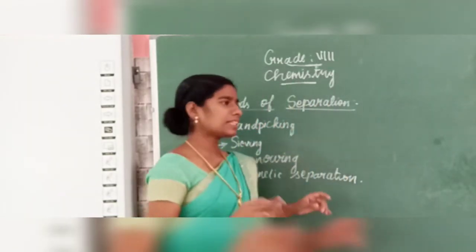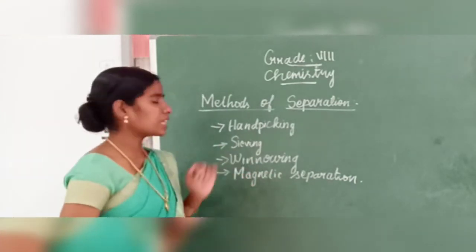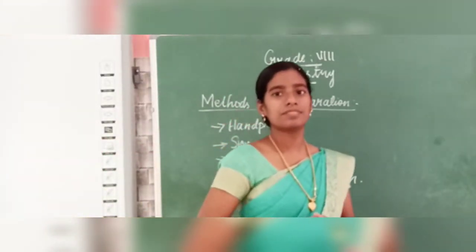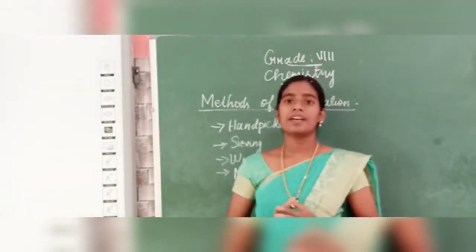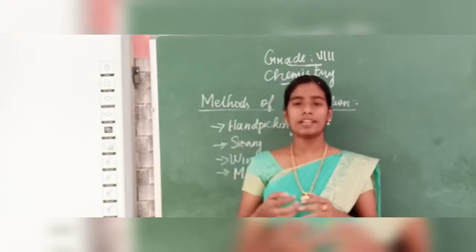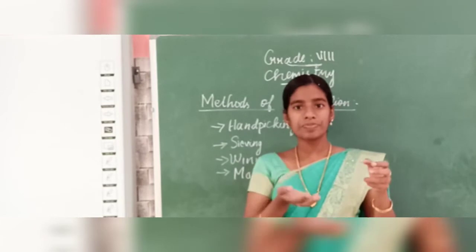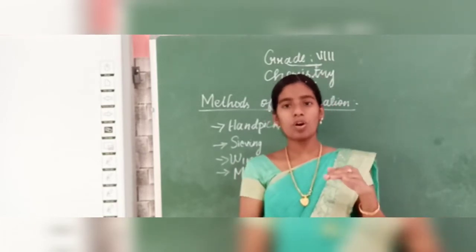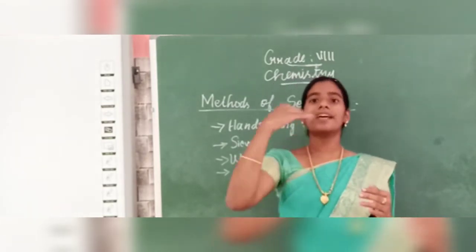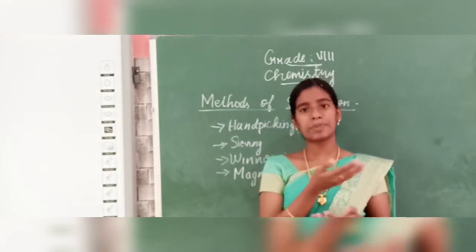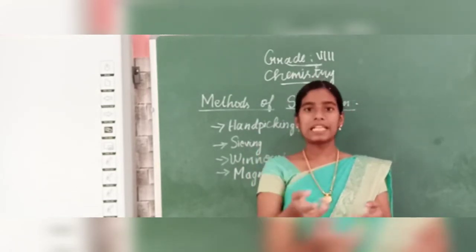Then the second one is sieving. What is a sieve? We all know, right? In our home also, we put the flour in the sieve and we do like this. We can get the pure flour separately, and the stones or impurities present in the flour separately in the sieve.